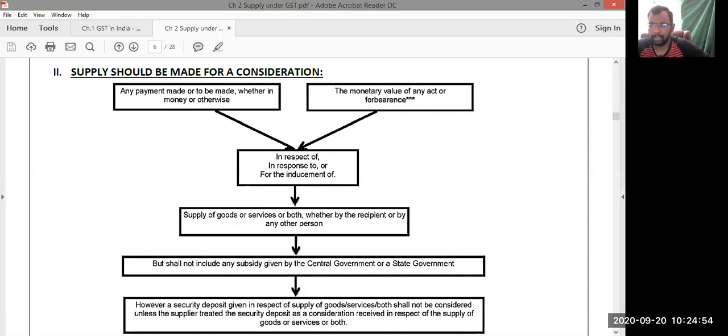Are you following now? Next, about the security deposits, caution deposits. Basically, security deposits and caution deposits are refundable in nature. Refundable in nature, so not liable to GST. But if the same is adjusted towards value of supply, then that security deposit, that caution deposit is liable to GST. It is to be treated as forming part of supply.